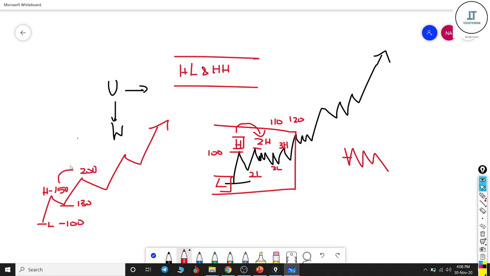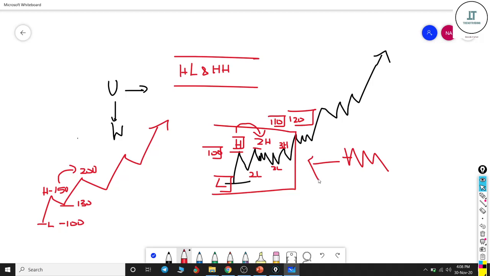Look at this difference. From 100, the second high is 110, the third high is 120. This is just an example for easy understanding. This is overlapping, so this is a weak uptrend. The same rule, completely opposite, applies for the weak downtrend.